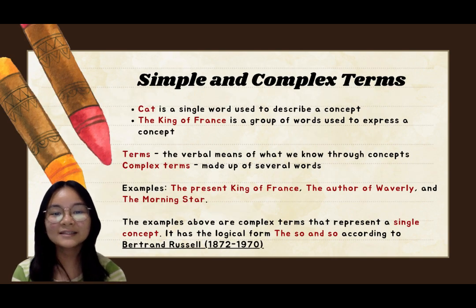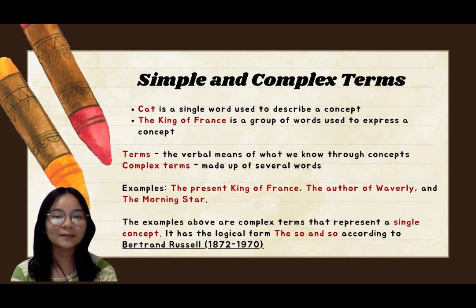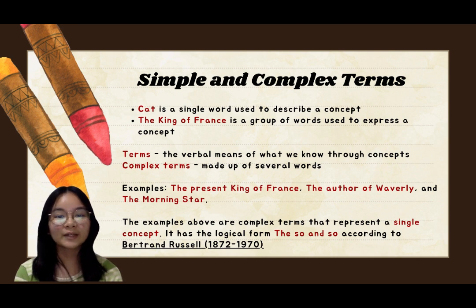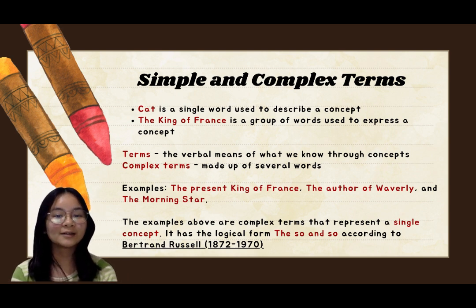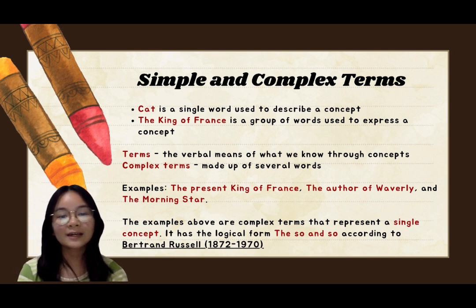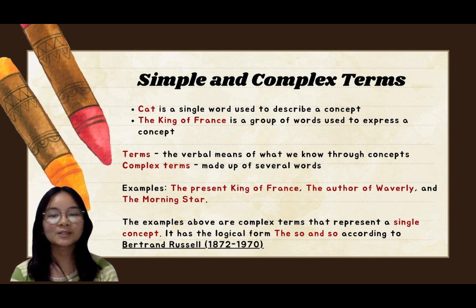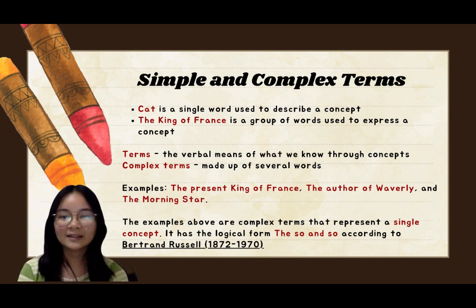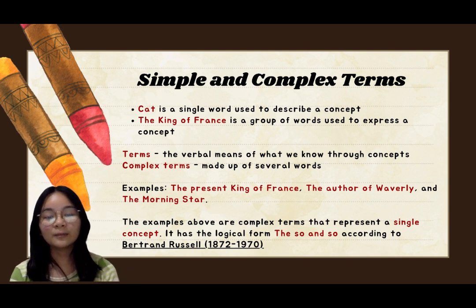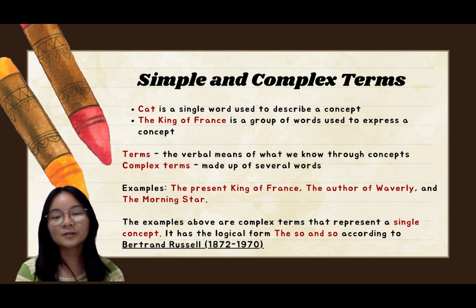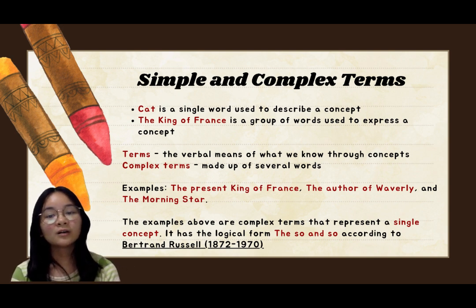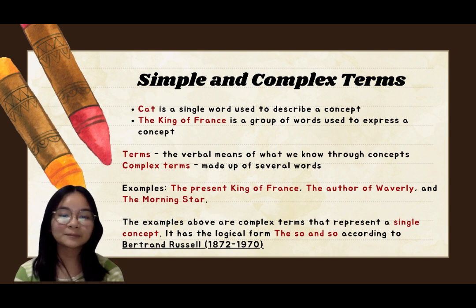A cat is a single word used to describe a concept. The King of France is a group of words used to express a concept. They are called terms. Terms are the verbal means of what we know through concepts. Terms may be a word or a group of words. A complex term is made up of several words that represent a single concept, such as the present King of France, the author of Waverley, and the Morning Star. It has the logical form, the so-and-so, according to Bertrand Russell.